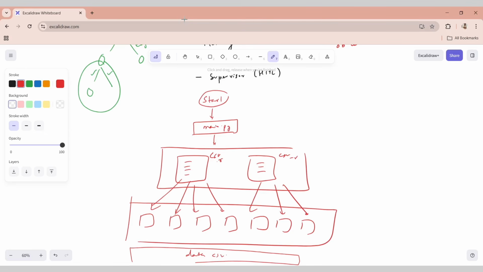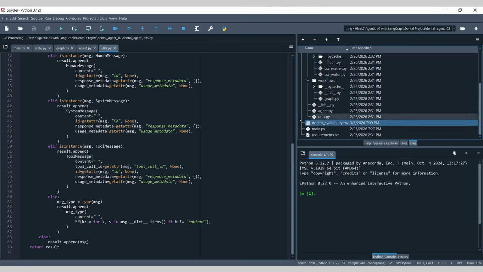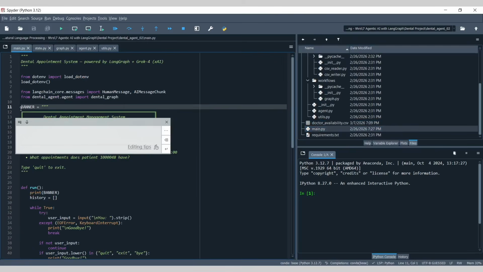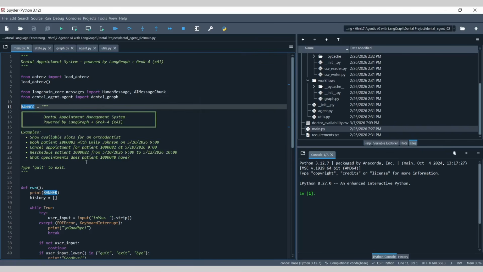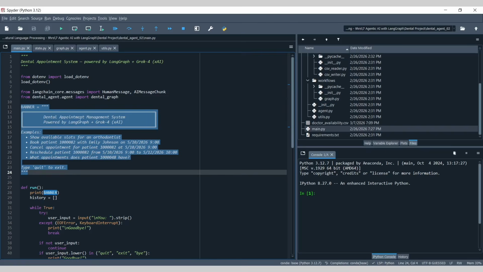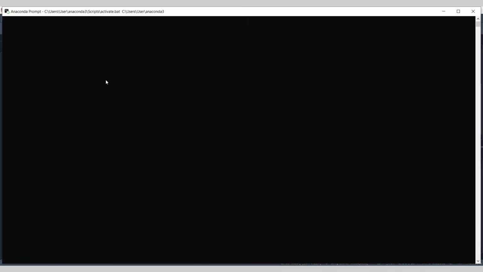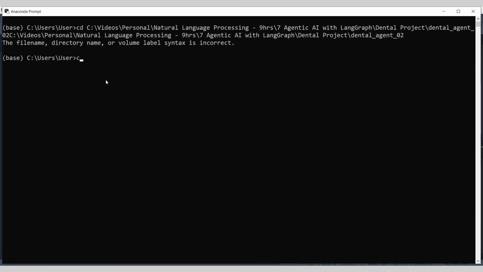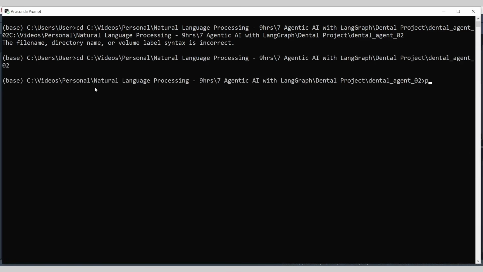Okay, let's jump into the code walkthrough. Okay, let's jump into the main.py. So to get started, you can see that we already have a hard-coded banner here, which is displayed whenever we start our application. For example, let's say I'm getting started with my application on Anaconda prompt. I'm going to navigate to this folder. The moment I do python main.py, the banner is the first thing that we will be seeing. So within a couple of seconds, the banner will be visible.